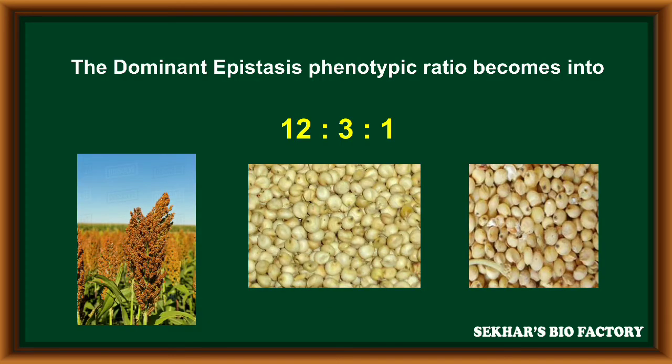When we calculate the phenotypic ratio, the dominant epistasis phenotypic ratio becomes 12:3:1. Out of 16 offspring, 12 are red, 3 are white pearly, and 1 is white chalky, so the phenotypic ratio is 12:3:1.